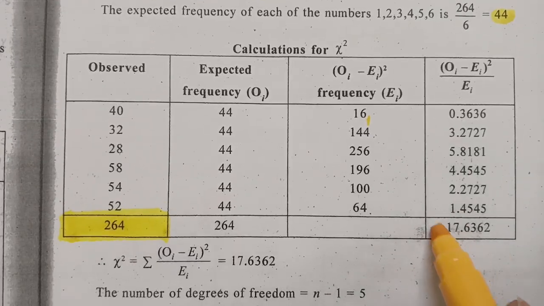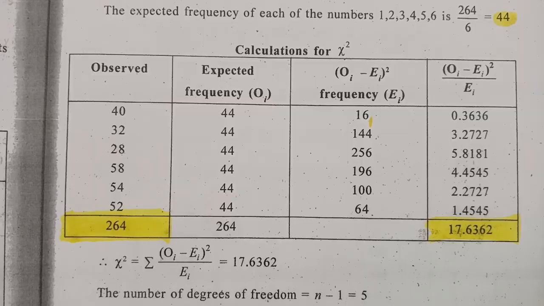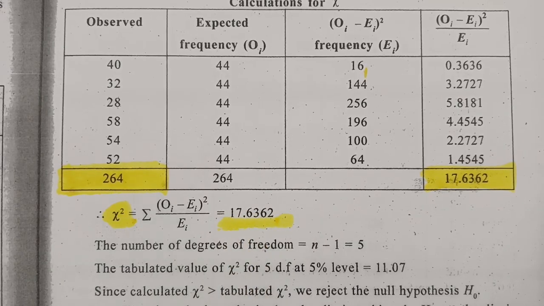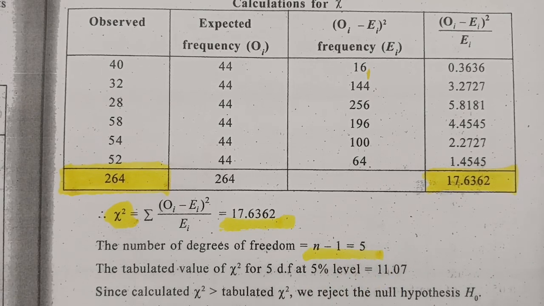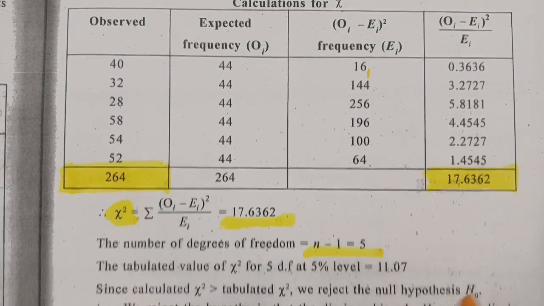Like that we have to fill this column, and this is the summation of (OI minus EI) whole square by EI. So we got the chi-square value as 17.6362. And here the degrees of freedom is n minus 1. So how many values are there? 1, 2, 3, 4, 5, 6. 6 minus 1, 5.